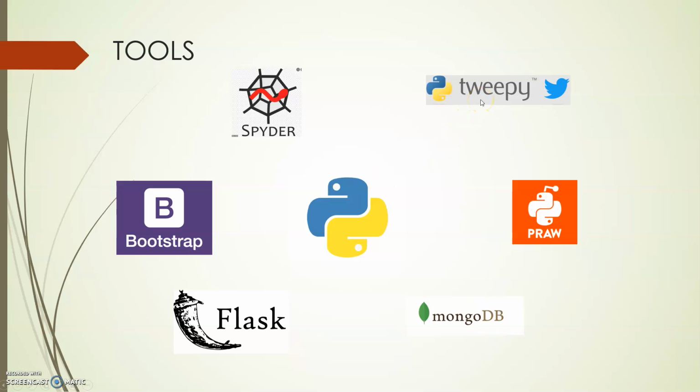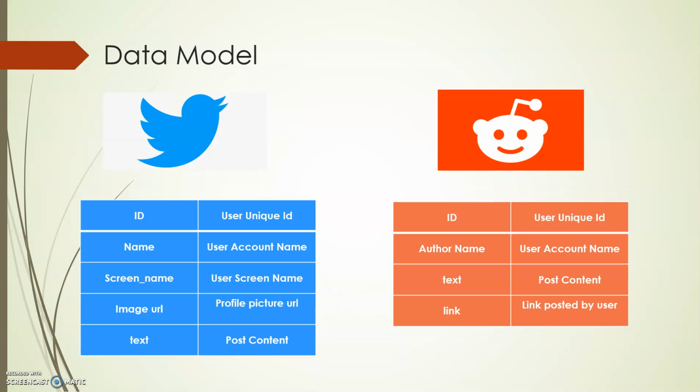And the next one is Tweepy, an open source Python package that provides a way for developers to communicate with the Twitter API. And PRAW is also another Python package that allows simple access to Reddit's API. And MongoDB, as I mentioned before, I use this database to store Reddit and Twitter data. And yeah, this is all I use as tools.